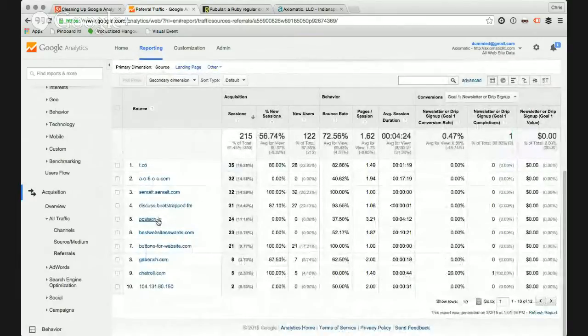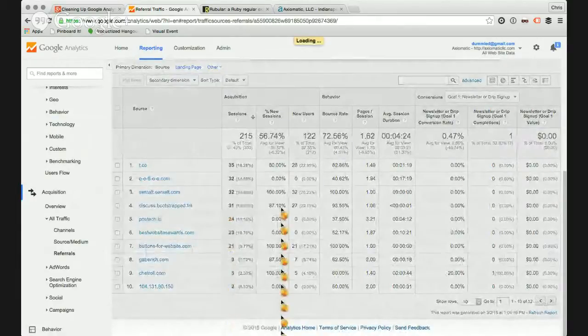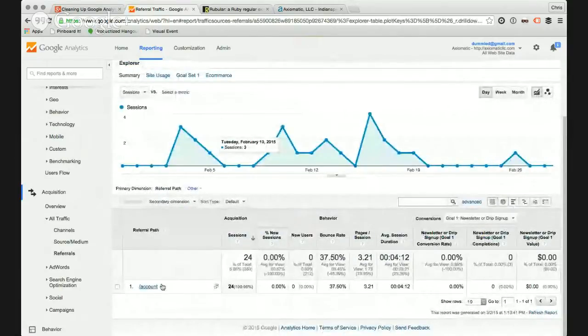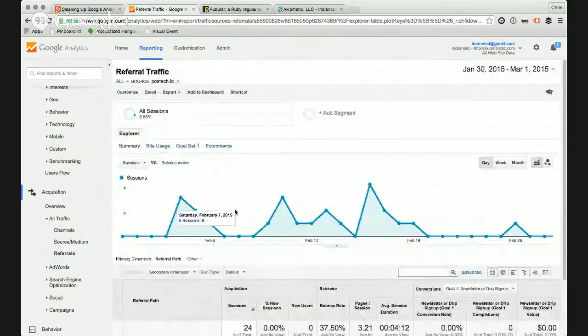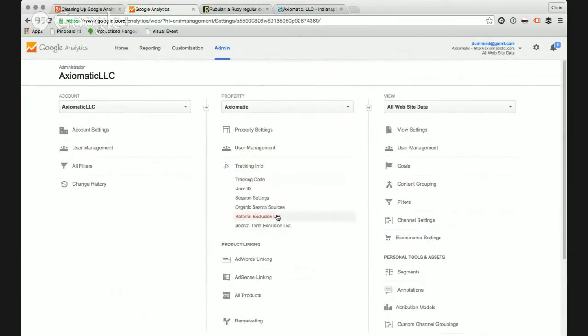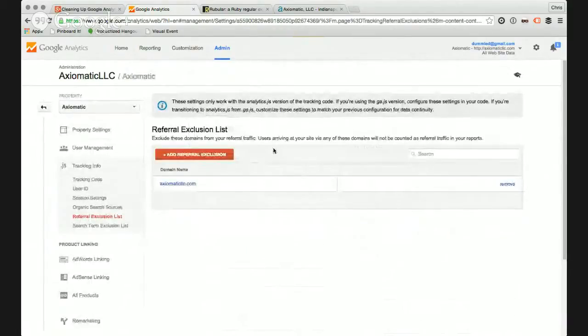This one is actually a self-referral, I believe. Let me take a look. Pistachio is what I use for a lot of my client documentation sites, and in fact, this is actually my traffic going into there. So the way you take care of those, if you want to count the traffic but not necessarily the referral, which in this case seems appropriate, you do that under the referral exclusion list, which is under tracking info under the property level, then referral exclusion list.